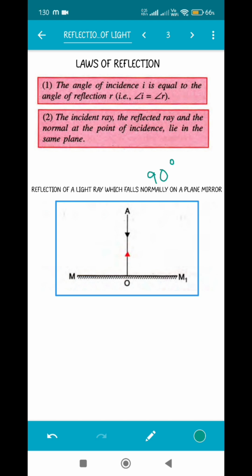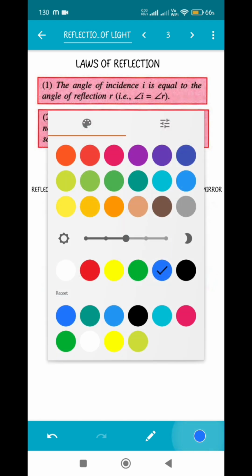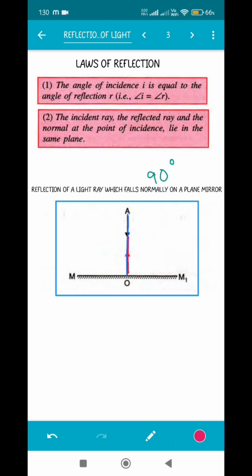So when a light ray falls at a perpendicular angle, or you can say at an angle of 90 degree on the surface, what happens? As you can see, the ray has fallen at an angle of 90 degree. And after reflection, it is getting bounced back in the same angle. So in this case, what is the angle of incidence? As you can see that there is no angle between the incident ray and the normal. So the angle of incidence is 0 degree.